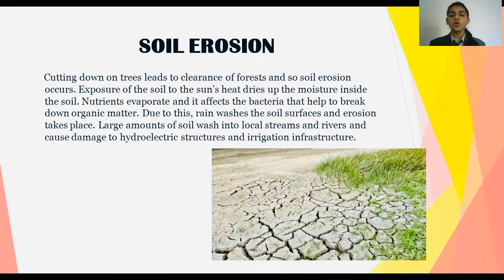Soil erosion. Cutting down trees leads to clearance of forest, and so soil erosion occurs. Exposure of the soil to the sun's heat dries up the moisture inside the soil. Nutrients evaporate and it affects the bacteria that help to break down organic matter. Due to this, rain washes the soil surfaces and erosion takes place. A large amount of soil washes into local streams and rivers and causes damage to hydroelectric structures and irrigation infrastructures.